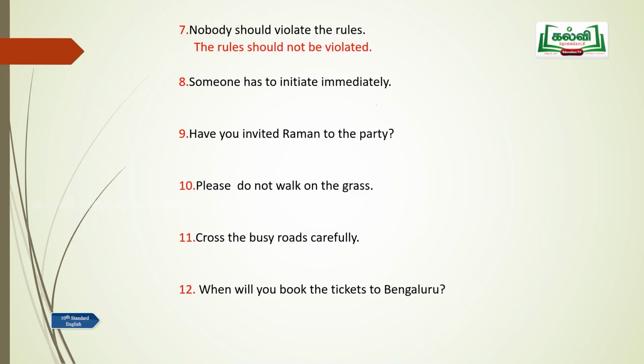So under which category did we learn this? Do you remember? Yes, omitting the agent. I told you when a sentence begins with nobody, somebody, someone, you can omit the agent. So nobody should violate the rules becomes the rules should not be violated. Someone has to initiate immediately. It has to be initiated immediately. By someone is omitted, okay? Have you invited Raman to the party? Has Raman been invited to the party by you?